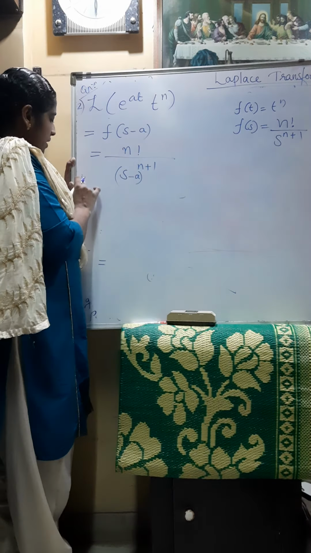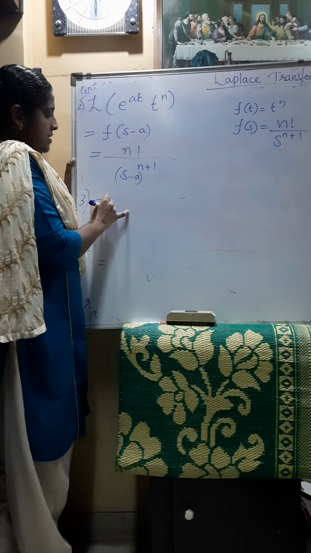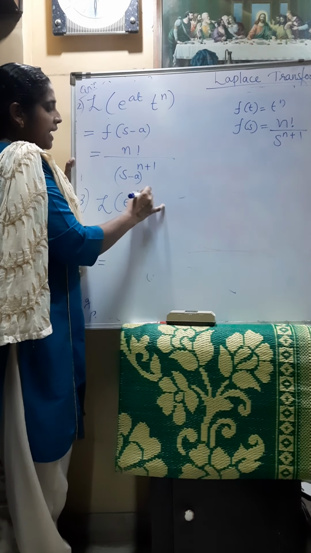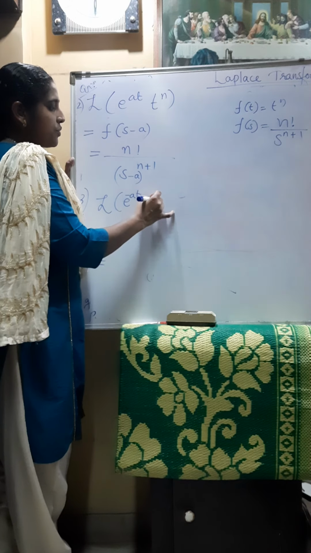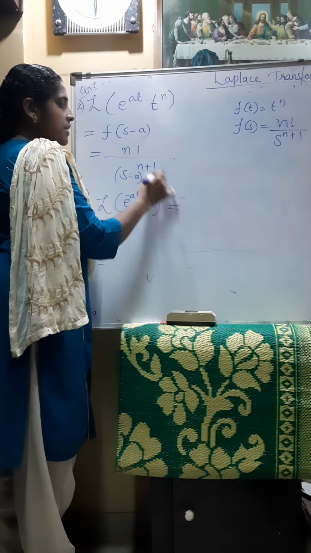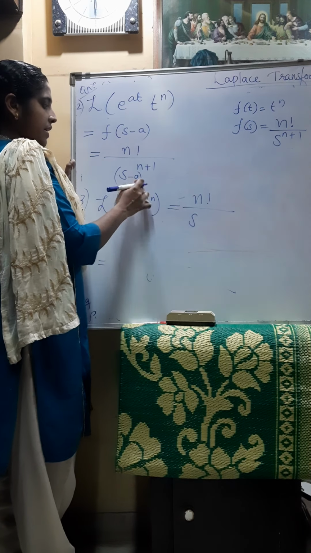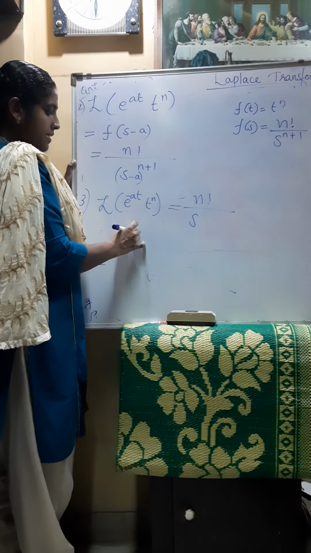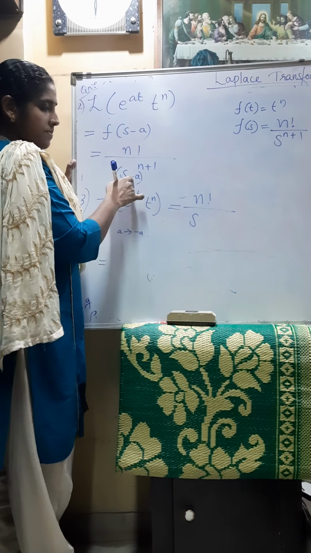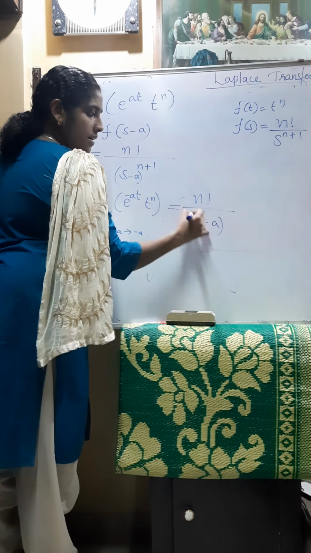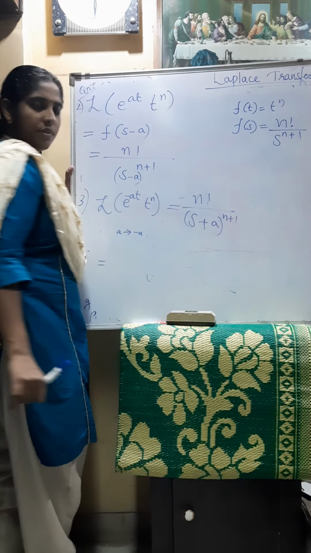And also, what will be the Laplace transform of e raised to minus at t raised to n? Then the answer will become n factorial by s minus a raised to n plus 1. Here instead of a it is minus a, so this minus a becomes s plus a raised to n plus 1.